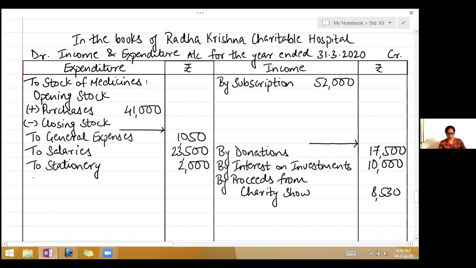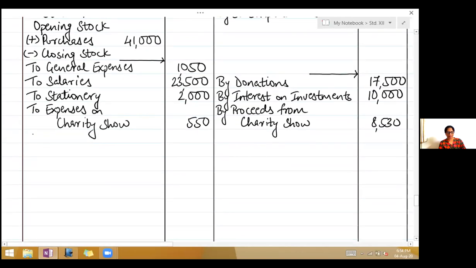To expenses on charity show 550. To surgery and dispensary expenses 4,200.